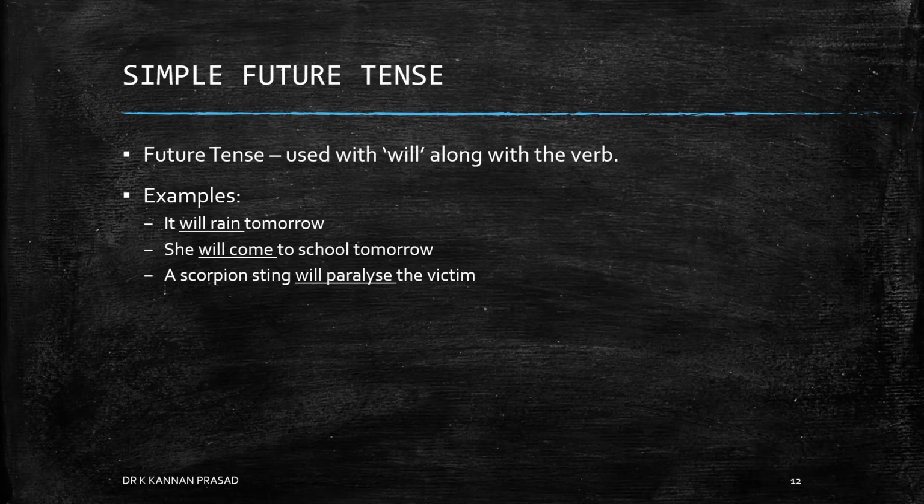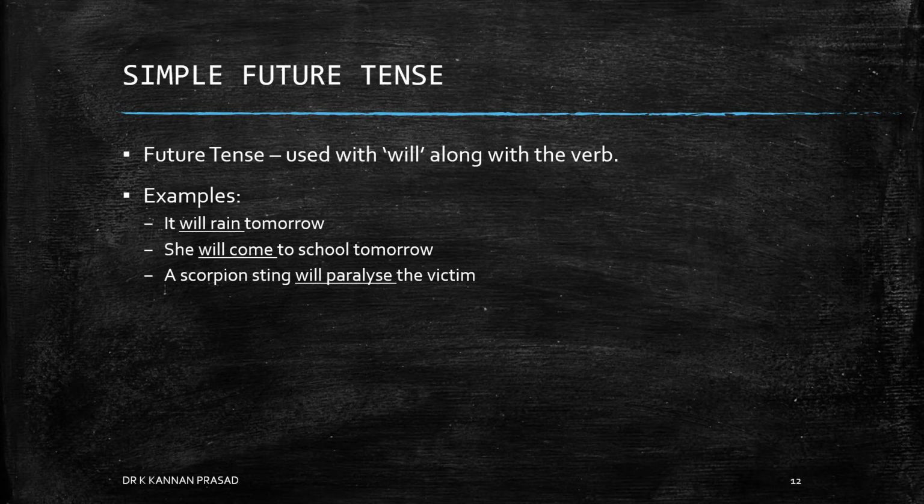a simple future tense also uses the future form of a verb, and whenever we have to use the future form of a verb, we always use another verb called will, right? So will, may, can, all of these are called auxiliary verbs. You could also go to Google and find out more about auxiliary verbs. But for the time being, you should just remember that simple future tense always has will in front of the verb.